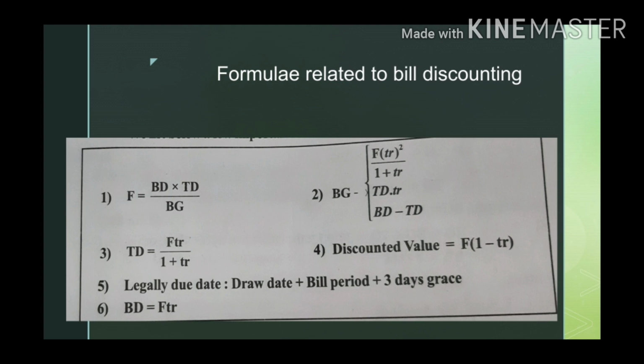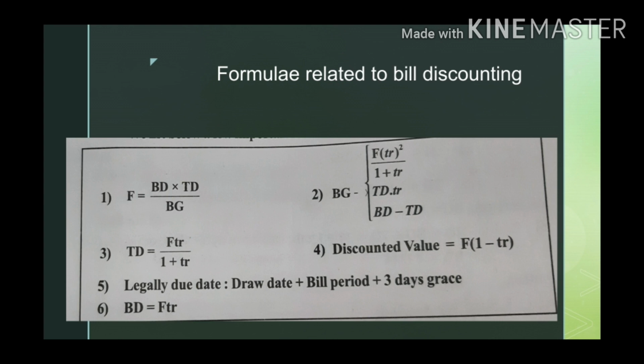Next, formulas related to bill discounting. The first formula we are going to use in this chapter: face value is equal to banker's discount into true discount divided by banker's gain. This is the formula we use for finding face value.